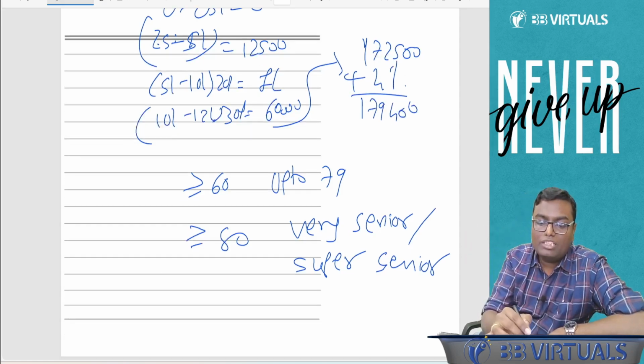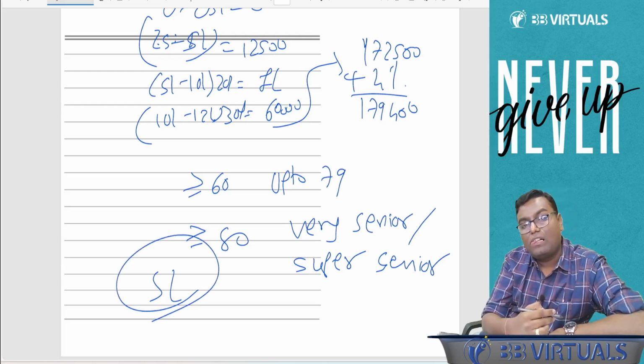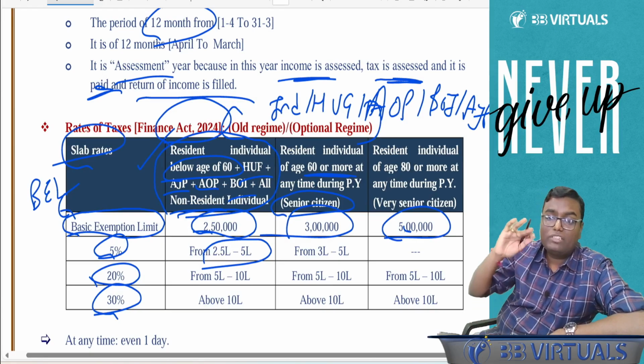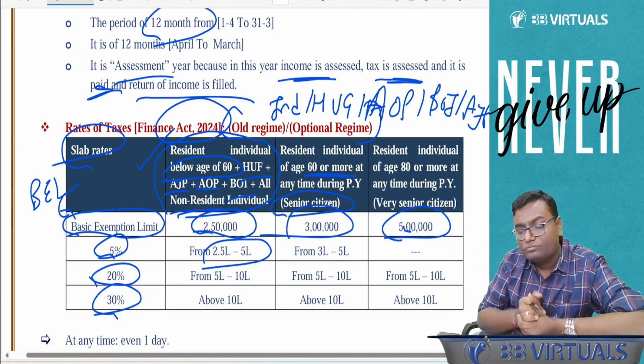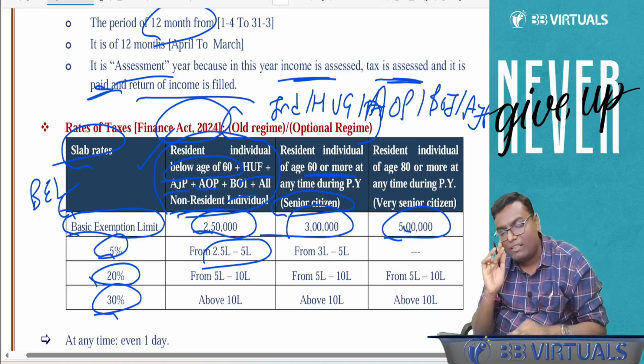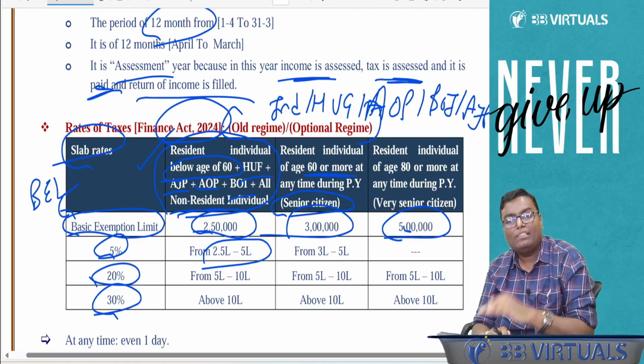Now your basic exemption limit will be 5 lakh rupees. What will be the basic exemption limit? 5 lakh. So instead of 3 lakh, directly it will go to 5 lakh. Then 5 lakh to 10 lakh, 20%. Above 10 lakh, 30%. 4% cess is again applicable.